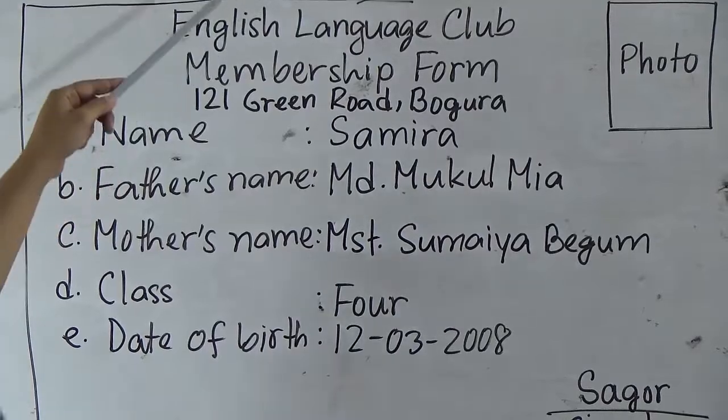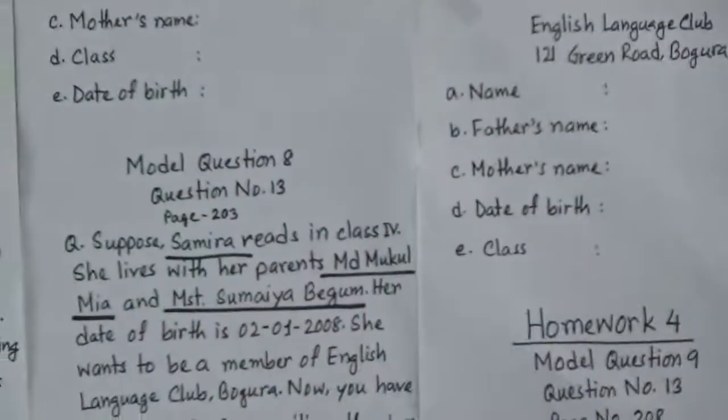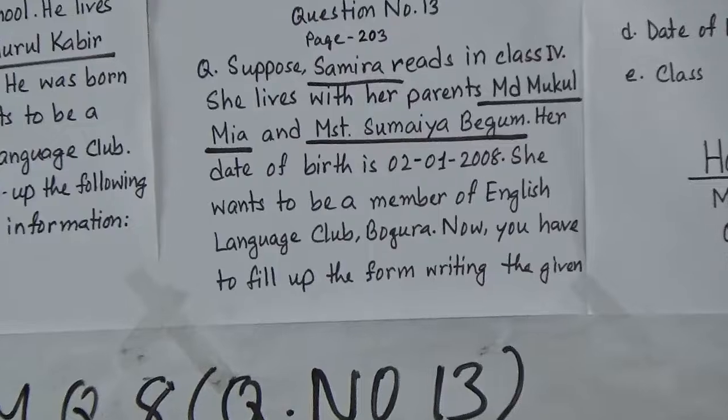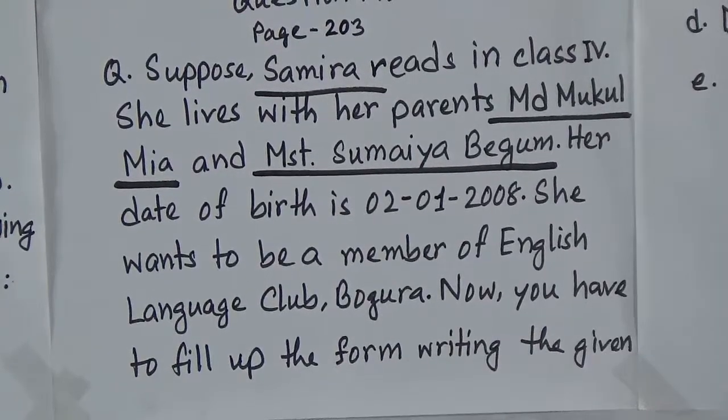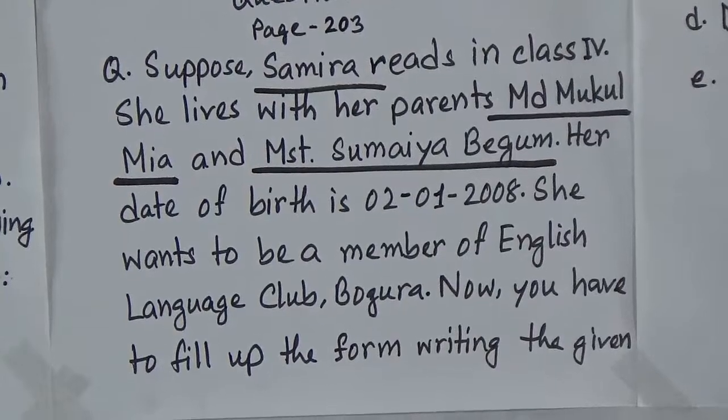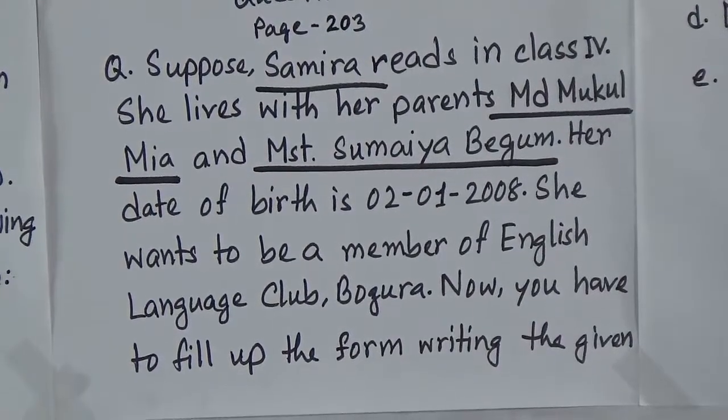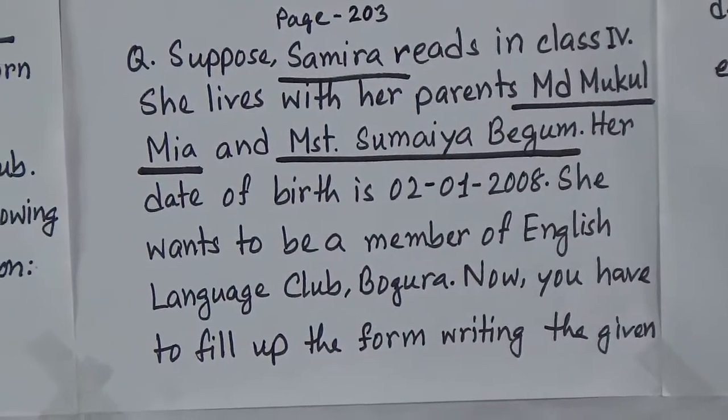And now we need date of birth. So we will write here date of birth at first. So what is the date of birth? So we will find it out.